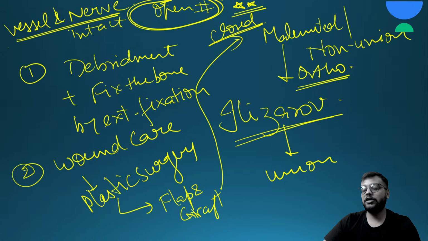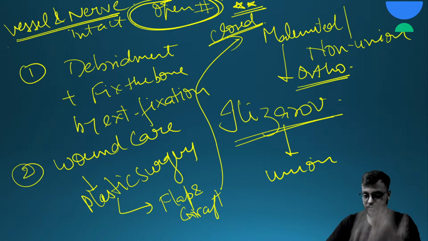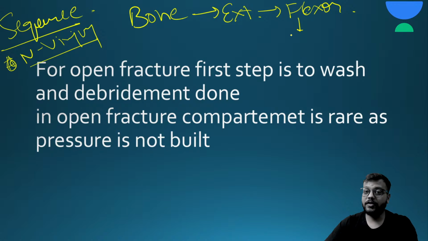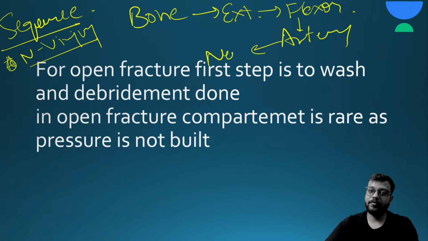Okay, so if there is a vessel or nerve injury also, then there is a proper sequence in which you fix it. So if there is any neurovascular injury with fracture, first of all you will fix the bone, then the extensor tendons, then the flexor tendons, then you will fix the artery, then the nerve. And along with the artery, generally the vein is also fixed. And if the vein is asked separately, then the vein last. Okay, the bundle is done all together, artery, nerve and vein.